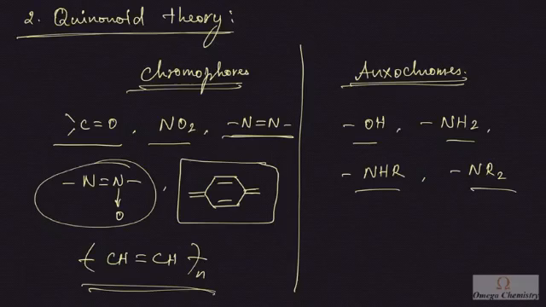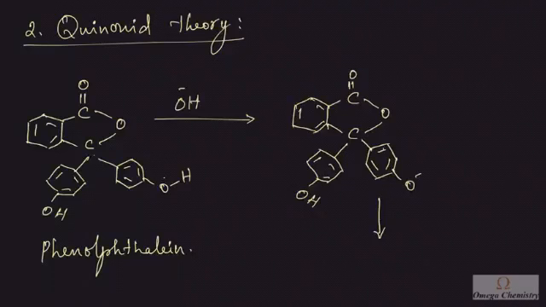So if a compound is a colored one, then it should have one among these groups. In the presence of chromophores, oxochromes are useful. If a chromophore is absent, then an oxochrome cannot impart a color. It is just a helping group. Only in the presence of a chromophore will oxochromes come into play. So in the backdrop of chromophore and oxochrome theory, we are going to discuss the color change that is imparted by phenolphthalein in basic medium, right?